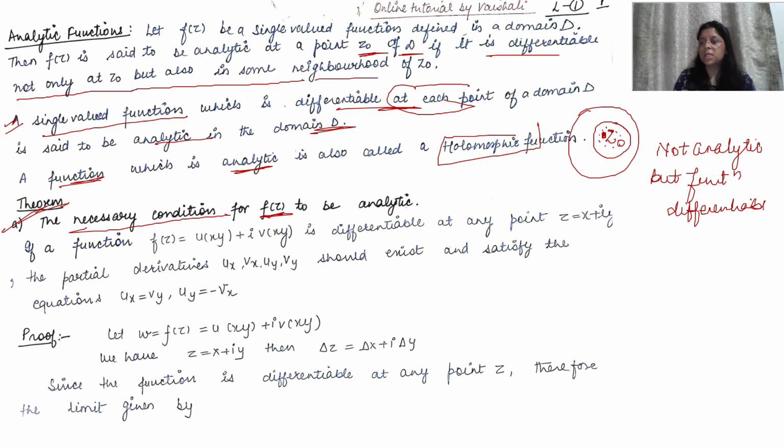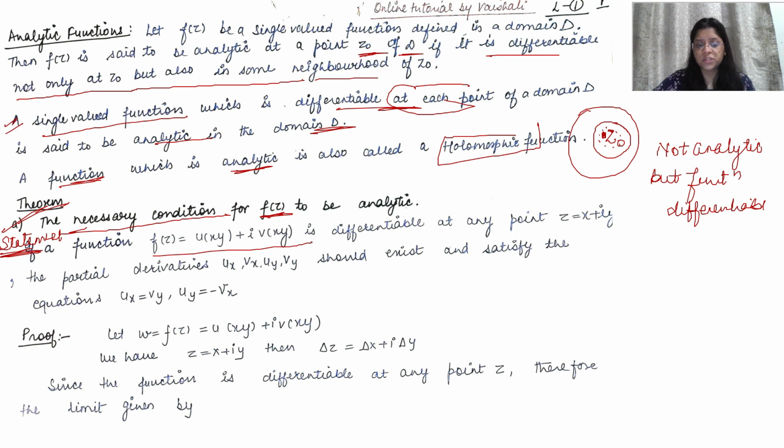So when we say the function is to be analytic, in its necessary condition, we should have a given function. The function should be differentiable at a point, and the partial derivatives of the function should exist, and it should satisfy the CR equation. Okay, so I'll just read the statement of the theorem first, and then I'll explain you the proof. Okay, this is the statement.